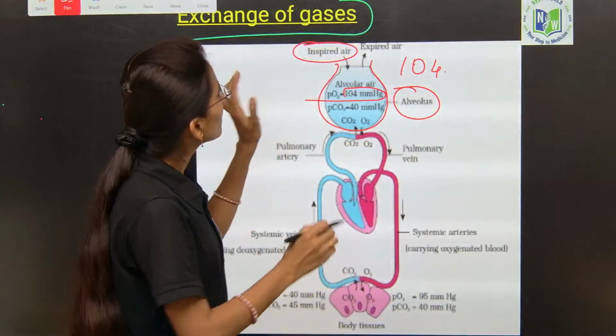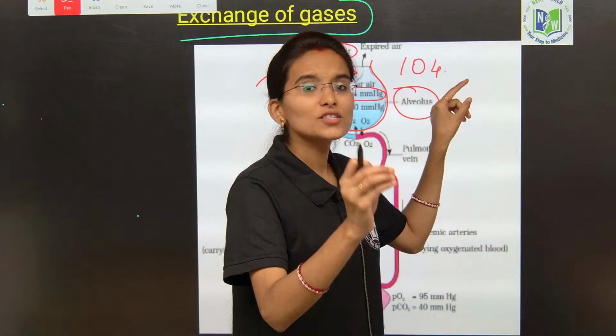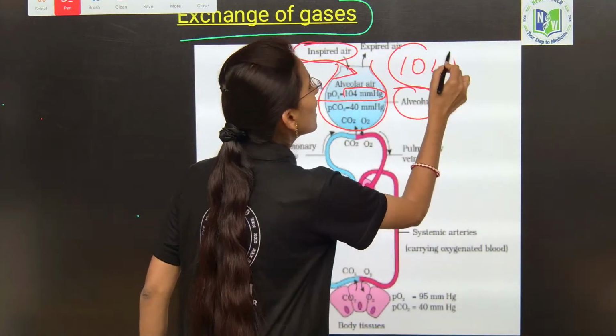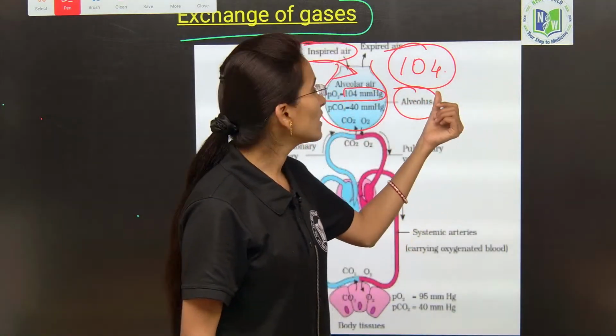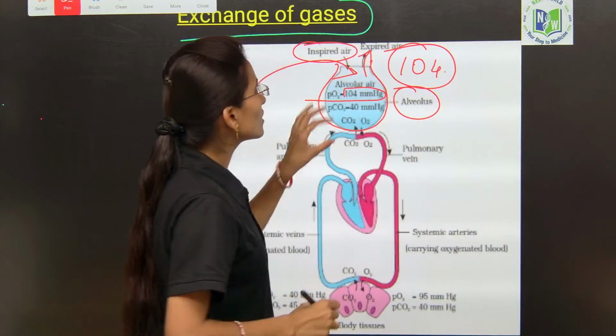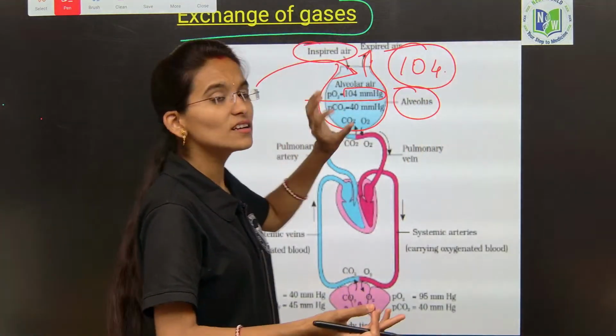So here, whenever we inhale the oxygen, the pressure of the oxygen inside the alveolus is very high, and that is 104 mmHg, okay. Just leave the exhalation process aside, first try to understand the inhalation.